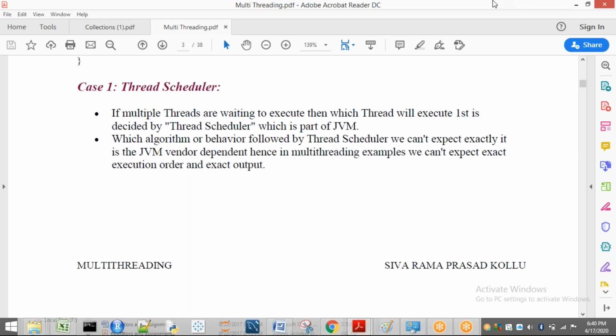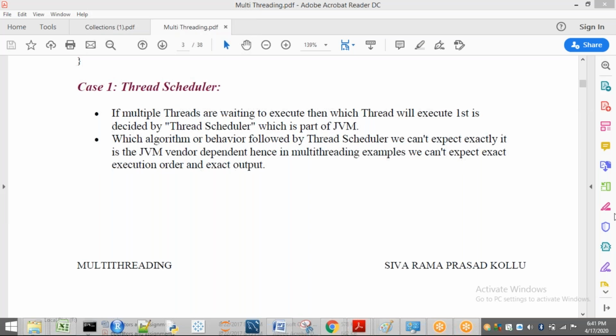If multiple threads are executing, then which thread will execute first is decided by the thread scheduler. For example, you already know process management. If there are multiple processes and you want to execute process one first and process two second, who tells it to execute them? It is not decided by the user. It is decided by the process scheduler.